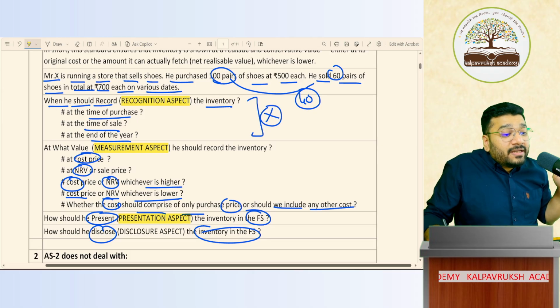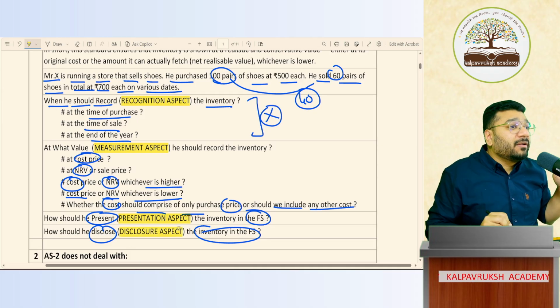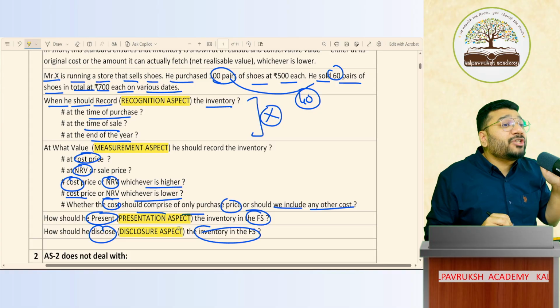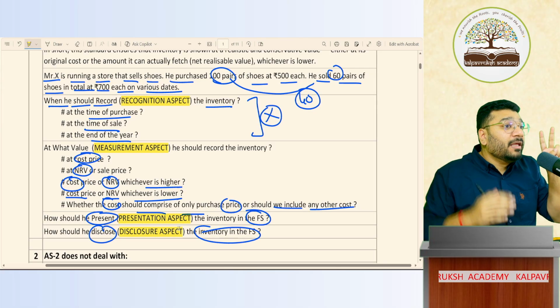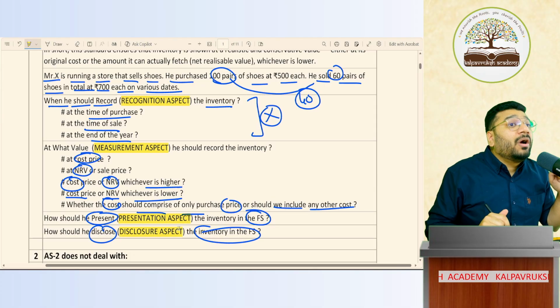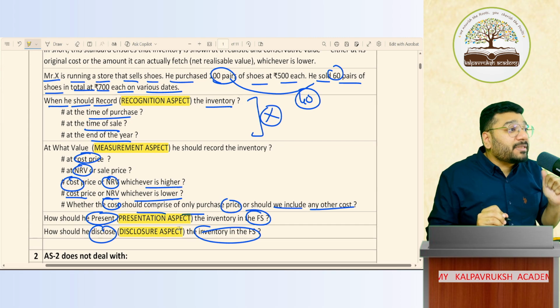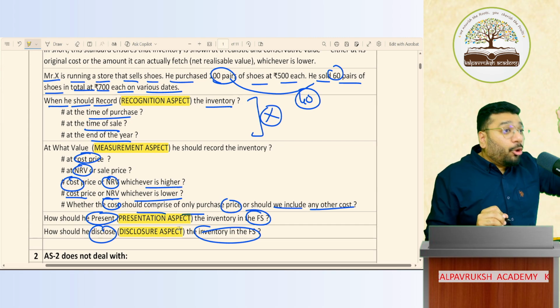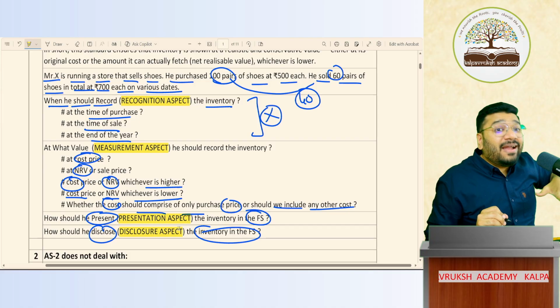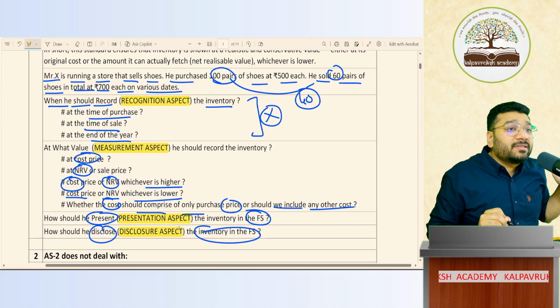The last one is the disclosure aspect. What is disclosure? Once you prepare a financial statement, which is the balance sheet and P&L, you're supposed to prepare notes to accounts. For what purpose? For disclosure purpose. So, in the notes to accounts, how do I disclose the information? That guidance also is given by accounting standards. Got it, not got it?